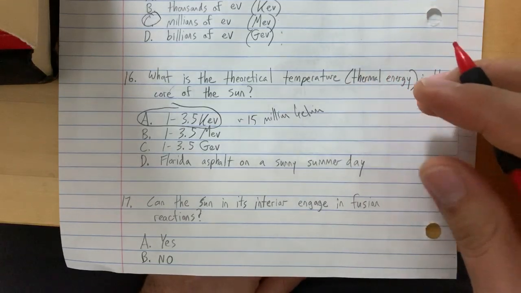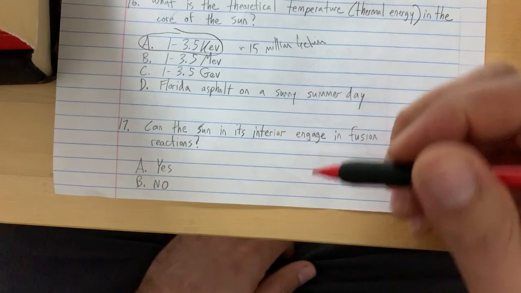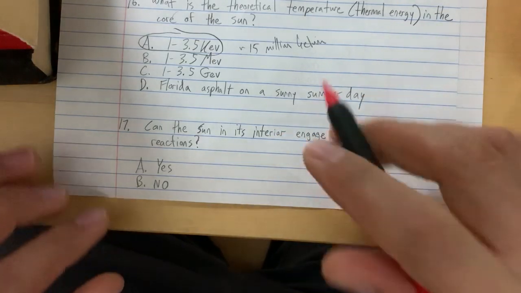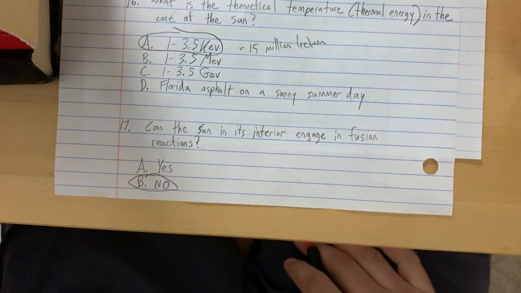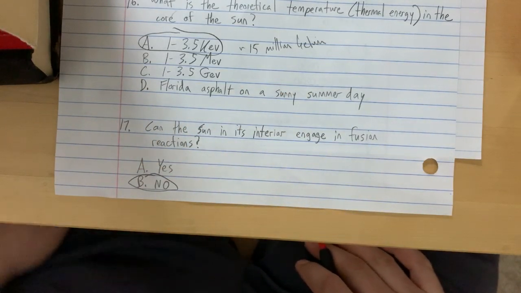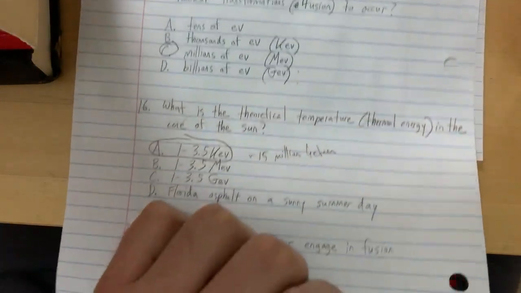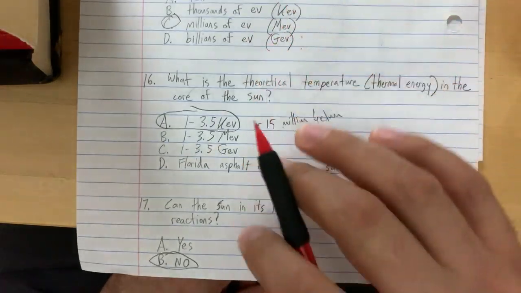So what that means is we can answer the last question here. Can the sun and its interior engage in fusion reactions? No. The sun cannot engage in fusion reactions at all. It's not hot enough. That's very damaging because this actually wasn't something that I thought of myself.